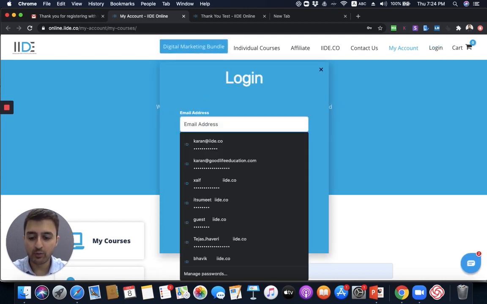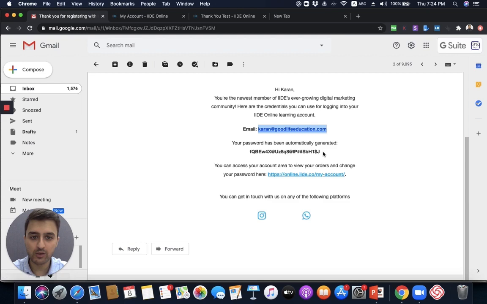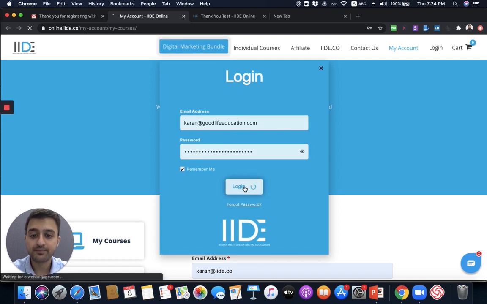Put in the ID with which you've registered. I've registered with karan@goodlifeeducation.com. I'm quickly going to pick up the password from here. It's a really long password. Just pick up this password, put it out here, and I am just going to paste it. Click on remember me so your life is much easier. You can log in and log out of online.iid.co easily. So remember me is simple, and just quickly click on login. And with this, you have now successfully entered the course.